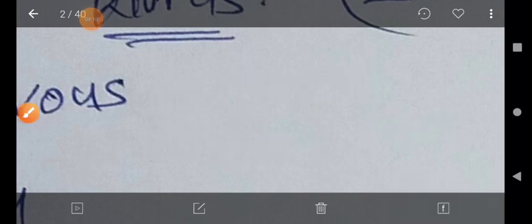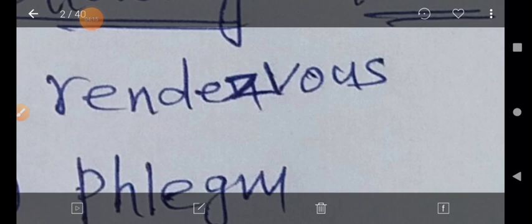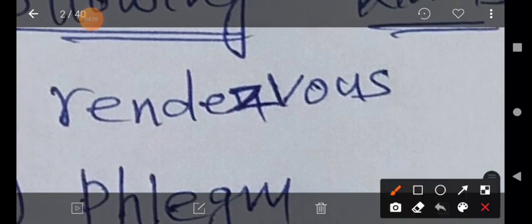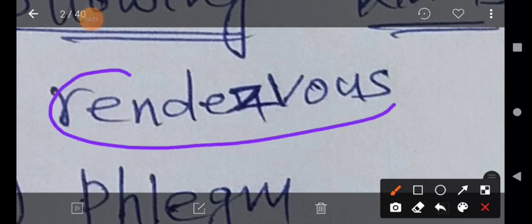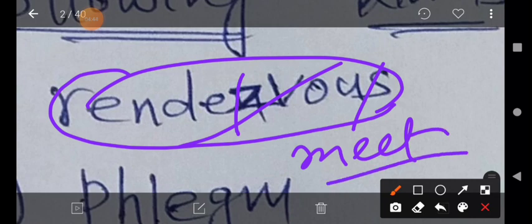Rendezvous: R-E-N-D-E-Z, this is the correct spelling, this is the Z. Rendezvous: Z is silent, S is silent. Rendezvous is the correct pronunciation. The meaning is a place where a particular group of people often go and meet secretly. That is the meaning of rendezvous. It is a noun form.